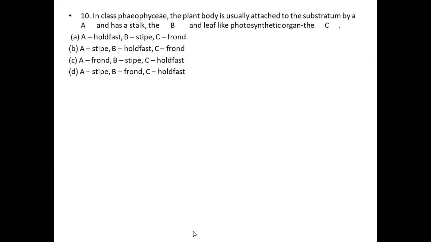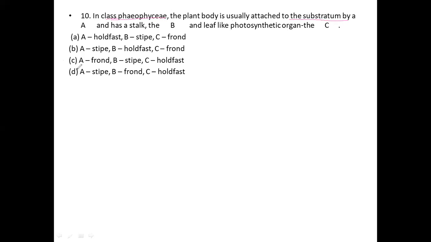See, what they ask here in the question, simply: in the class Phaeophyceae, as we have already studied in theory classes, the plant body is usually attached to the substratum.